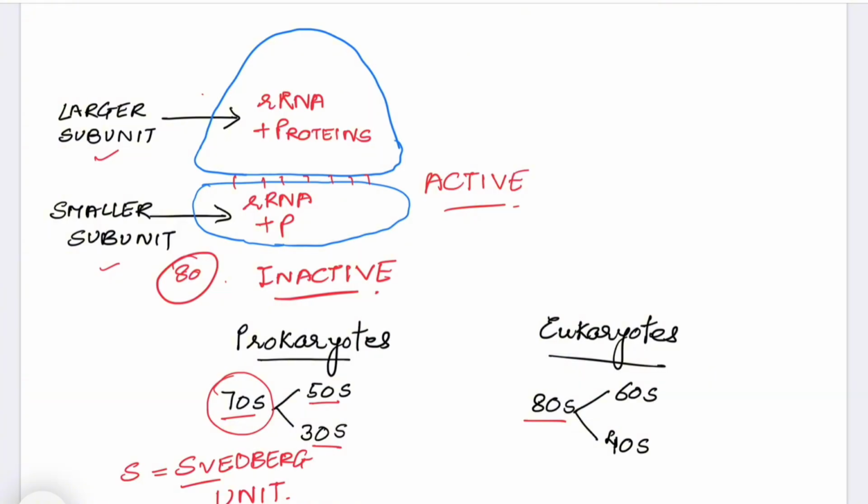So when they are settling together, it is 70S, and if we are talking about separate subunits, then it is 50S or 30S. In eukaryotes, the sedimentation rate is different. That is why it is 80S. S stands for Svedberg, and the larger subunit is 60S, and the smaller subunit will sediment at 40S. So these are the differences in the ribosomes of prokaryotes and eukaryotes.